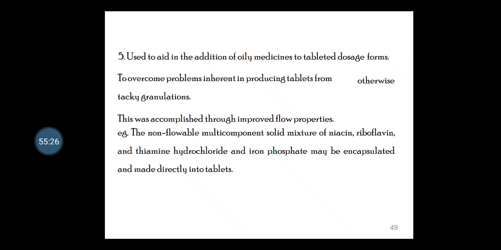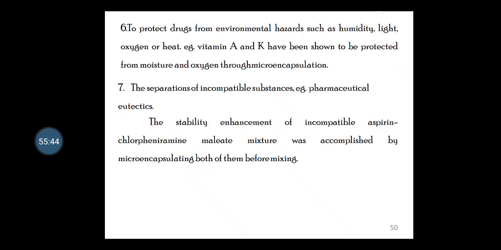For example, the non-flowable multi-component solid mixture of niacin, riboflavin, thiamine hydrochloride and iron phosphate may be encapsulated and made directly into tablets. Then, to protect drugs from environmental hazards such as humidity, light, oxygen or heat. For example, vitamin A and vitamin K, that is menadione, have been shown to be protected from moisture and oxygen through the microencapsulation process.